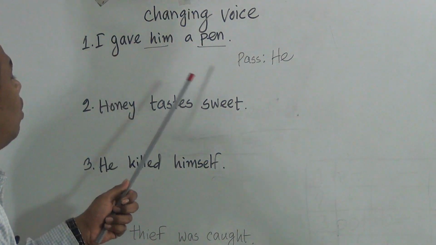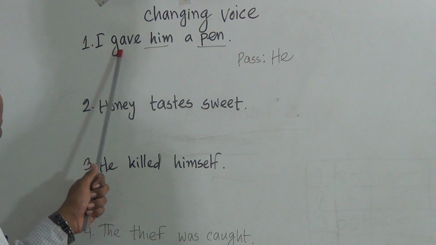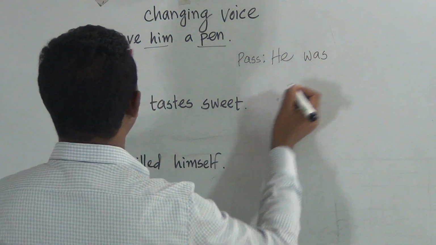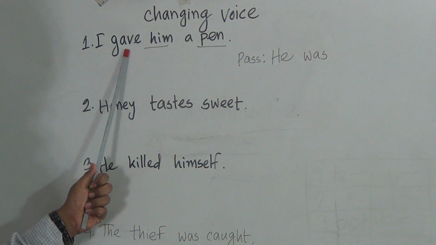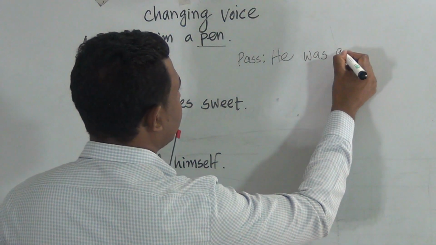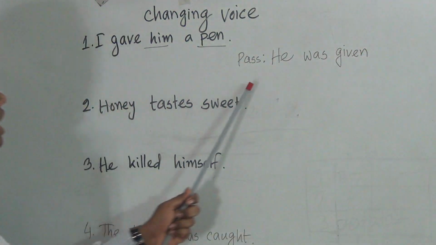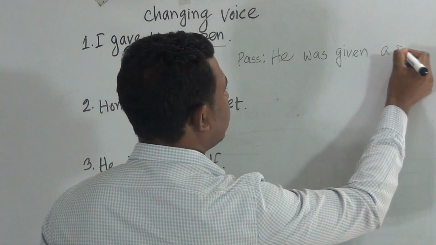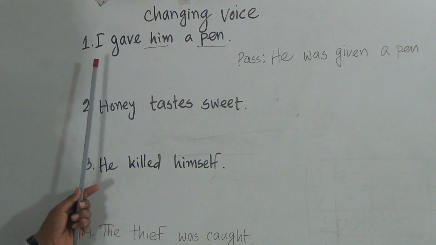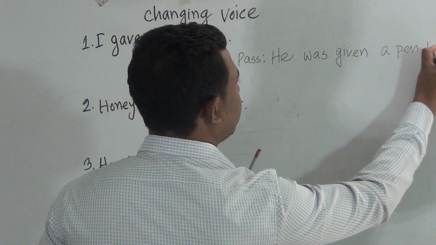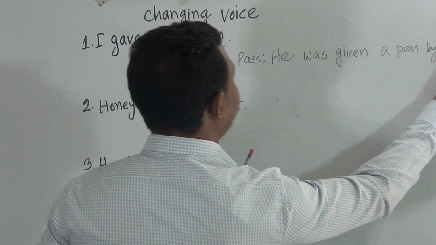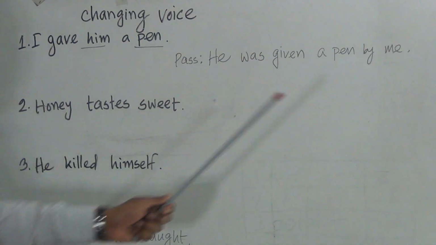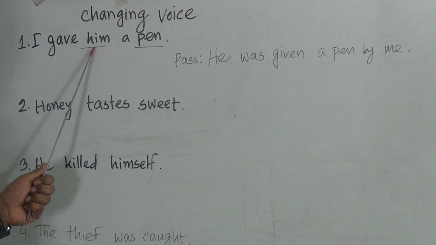Then auxiliary verb. I gave, that means it's past indefinite tense. So he was, then the past participle form of the verb, give, gave, given. He was given, then the other object, a pen. Then the rule says to use by me. Why I used me? I's objective form is me. Okay. So he, from him.